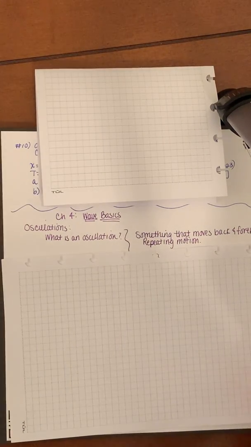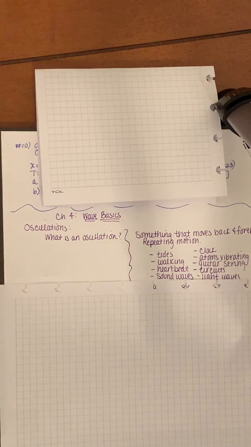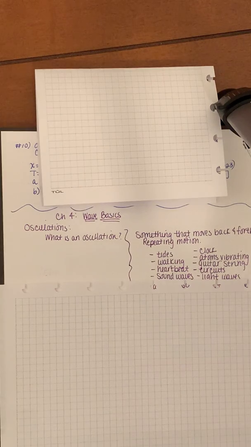So here are some examples. Things like tides. Walking would be considered an oscillation because your legs are continually moving back and forth. Your heartbeat would be considered an oscillation. All sound waves are oscillations, which we're going to explore a little bit later on in this chapter. Clocks are oscillations, both the hands on an analog clock that go around, and also grandfather clocks that have the pendulums on the bottom that move back and forth. Vibrating atoms, guitar strings, circuits, light waves, all of these things move back and forth in a repeating motion or